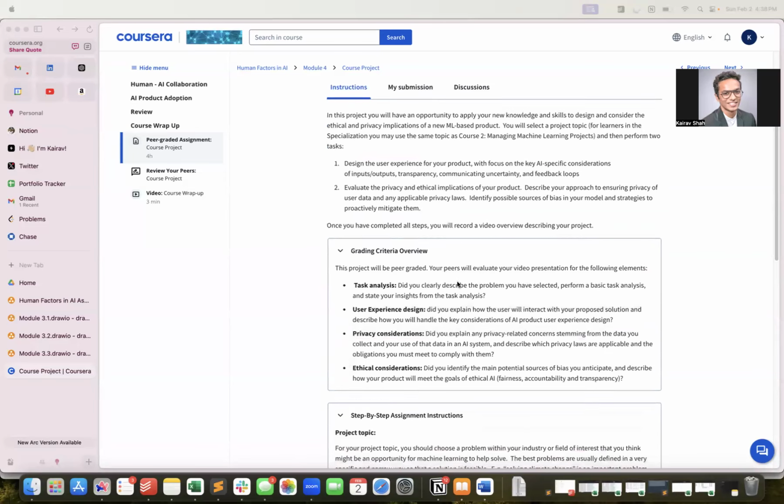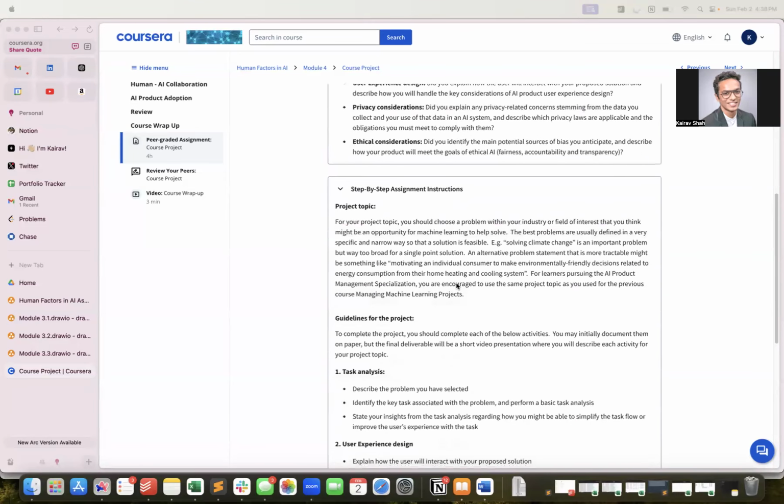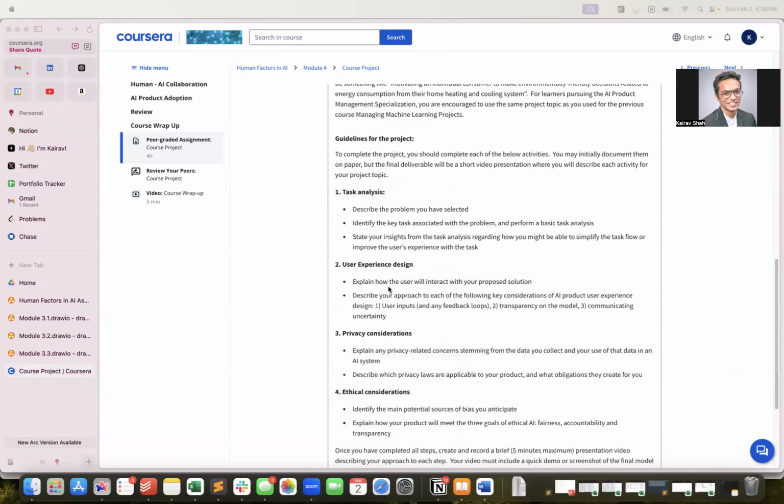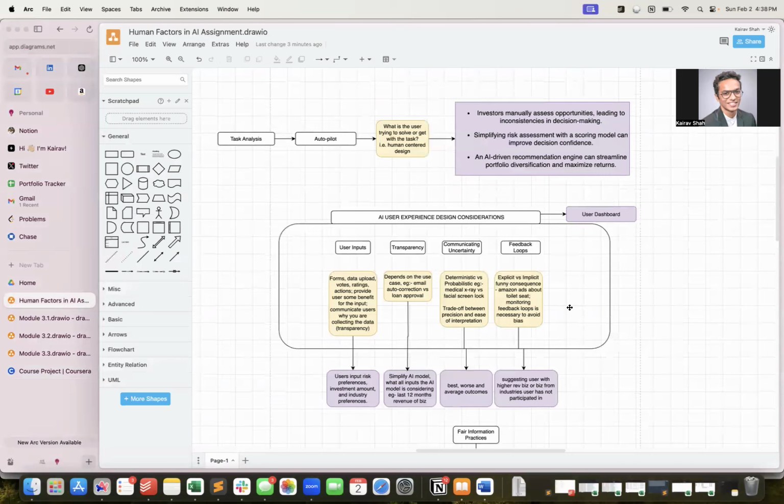The assignment is basically stating that I have to select a topic, do the task analysis on it, and provide user experience design, privacy consideration, and ethical consideration. My topic for this particular assignment is the same as I used in the second Management for AI course. It's basically similar to that.